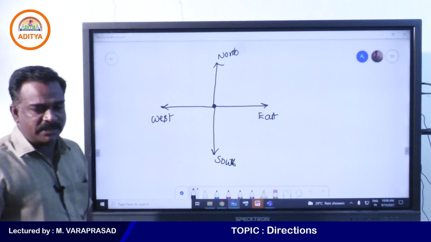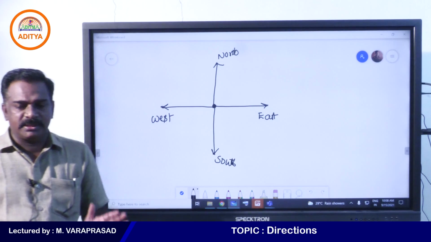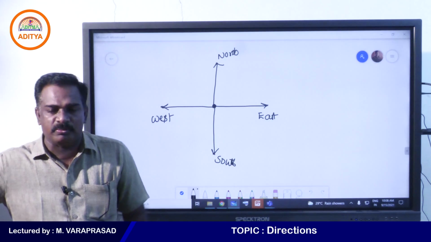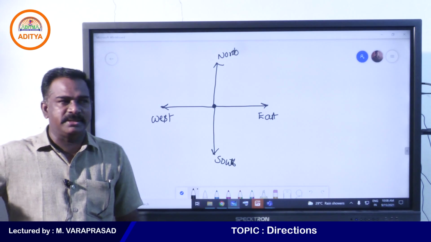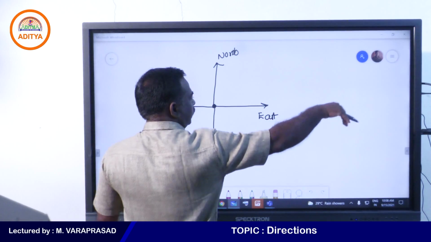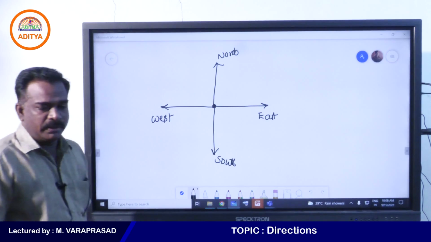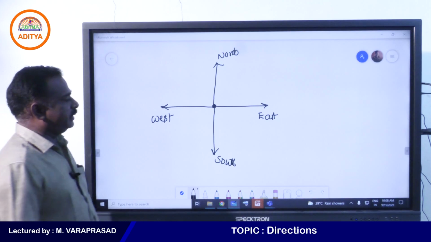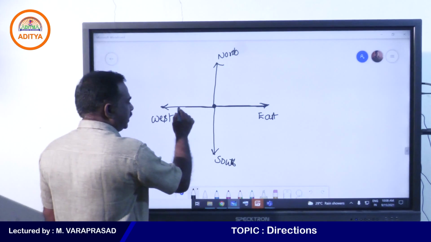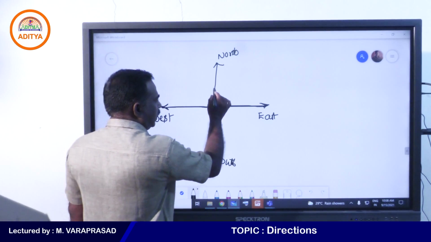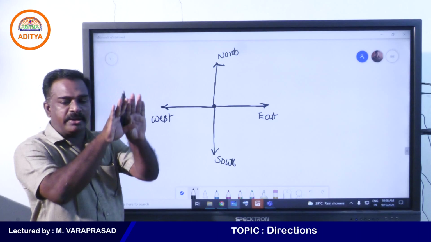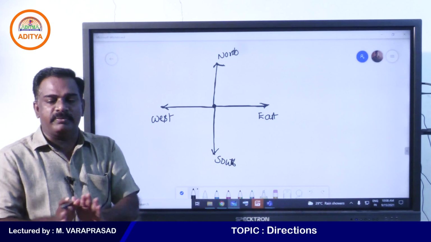So these are the fixed directions, we cannot change these directions. Keep blindly in your mind, always your right is east. If you see our Indian map, east is here. So your right side always denotes east. This line is only east and the opposite is west. And this line is only north, north opposite is south. So going upwards, every time we will take north.